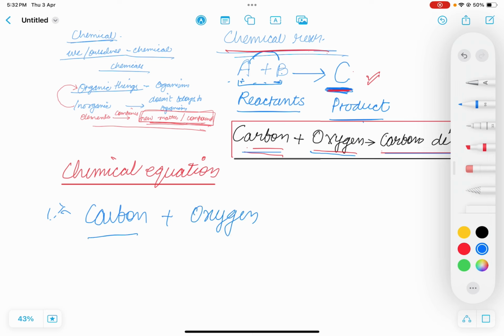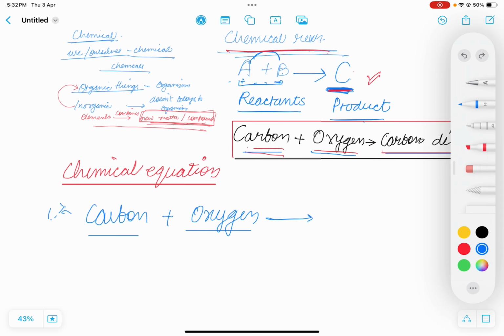This carbon is an element, this oxygen is another element. They both are combining to form, or to give us, carbon dioxide. This is a chemical reaction written in the form of a chemical equation.